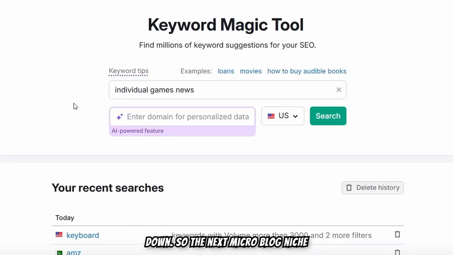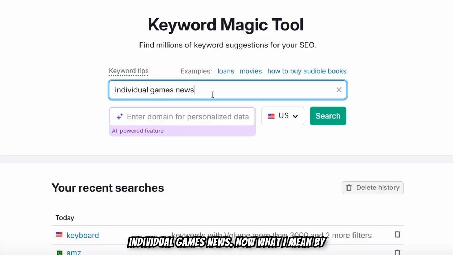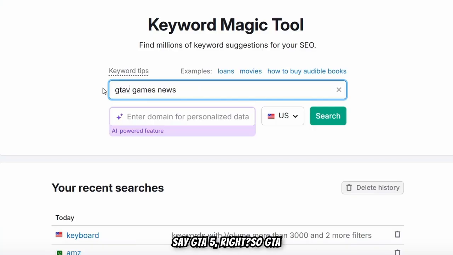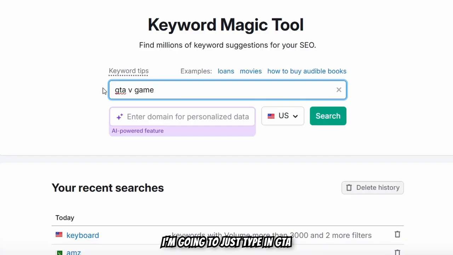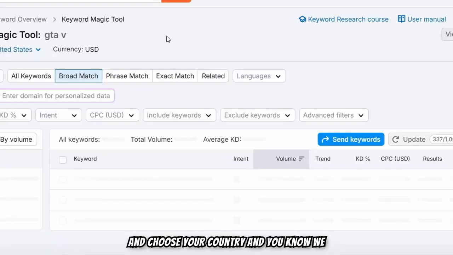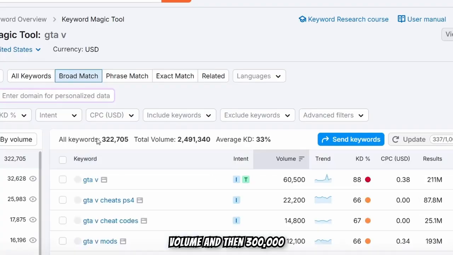The next micro blog niche we're going to talk about is individual game news. What I mean by that is, let's say GTA 5, right? GTA 6 is coming up. So I'm just going to type in GTA 5, hit enter and choose your country, and we have a total of 2 million search volume and 300,000 keywords, right?